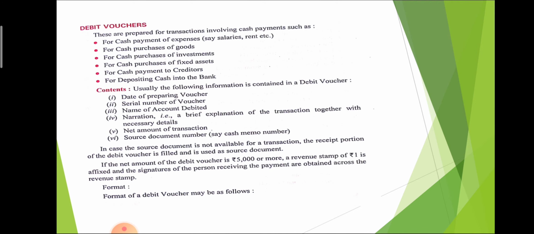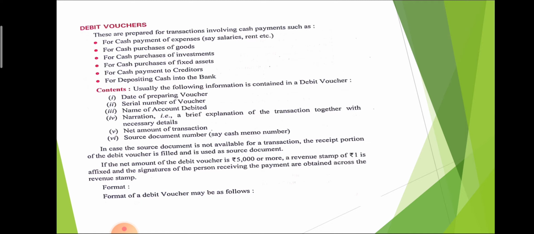Debit vouchers are prepared for transactions involving cash payment, such as cash payment of expenses, cash purchase of goods, cash purchase of investment, cash purchase of fixed assets, cash payment to creditors, and depositing cash into the bank. It means any cash transaction in which cash goes out of the business, at that time we prepare a debit voucher.